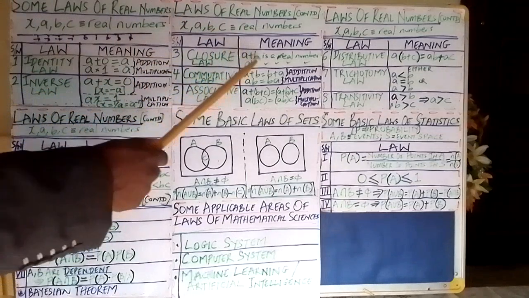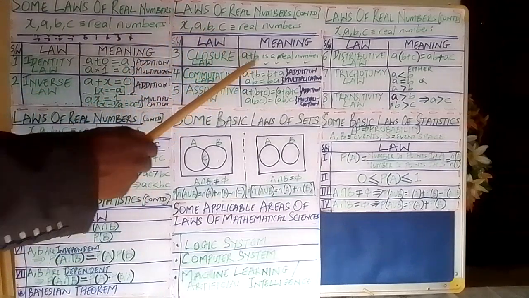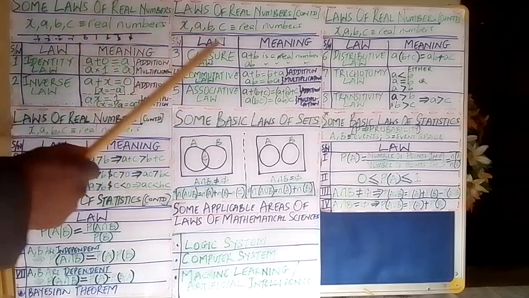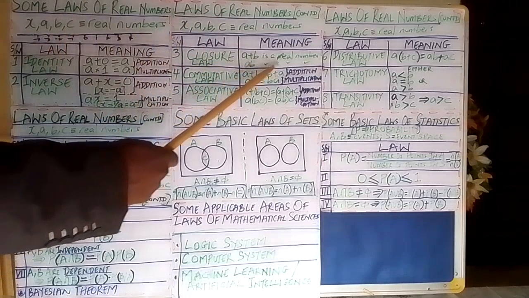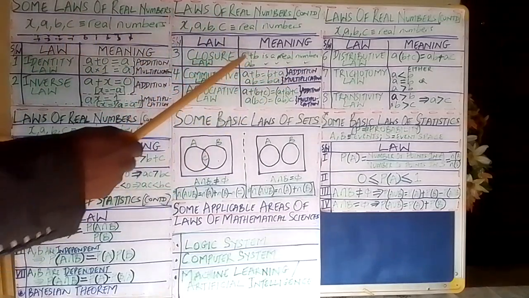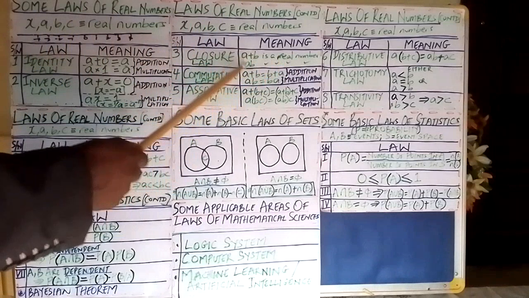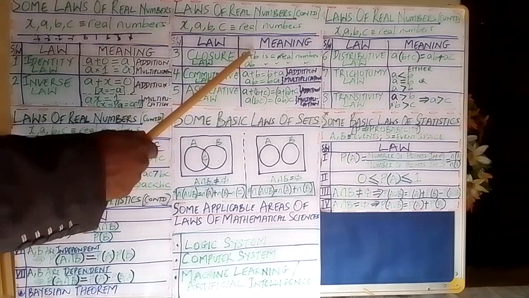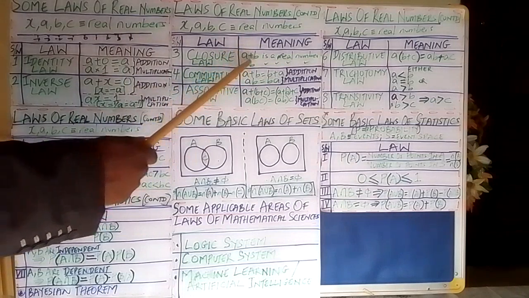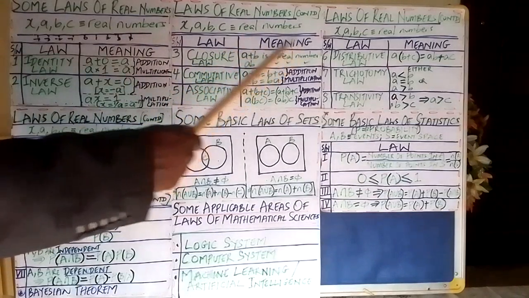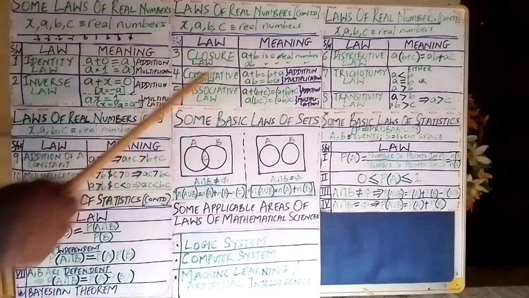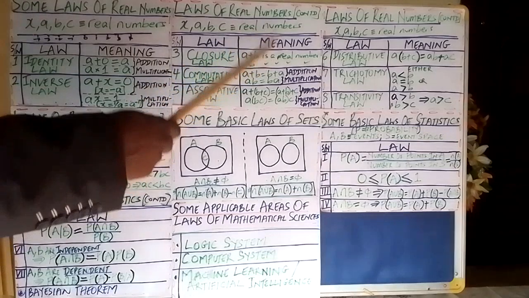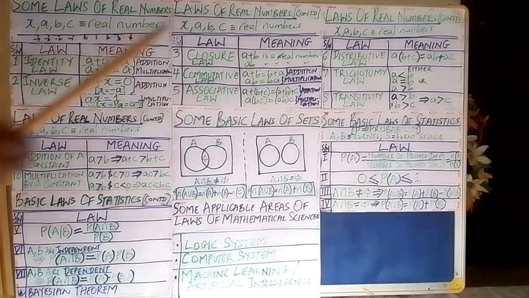So, for addition, closure means if I have two real numbers, A and B, and I add them together, A plus B will also be a real number. The addition is not going to be outside the set of real numbers.